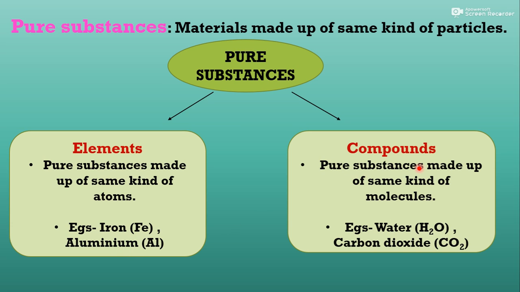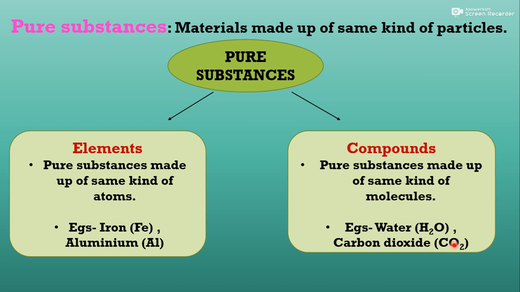But if pure substances are made up of the same kind of molecules, what are molecules? Molecules mean a chemically combined group of atoms. Like hydrogen and oxygen are chemically combined; they cannot be separated by a simple method.